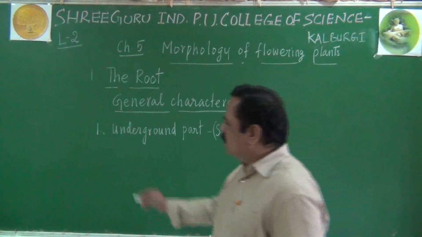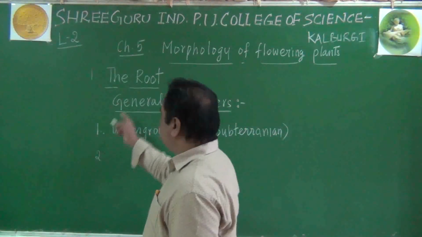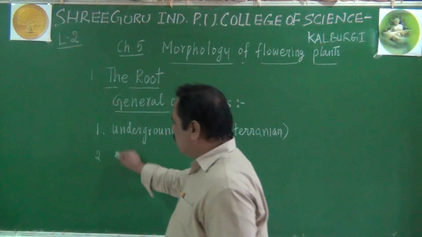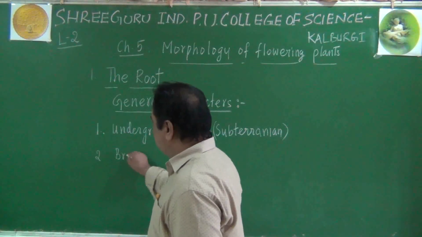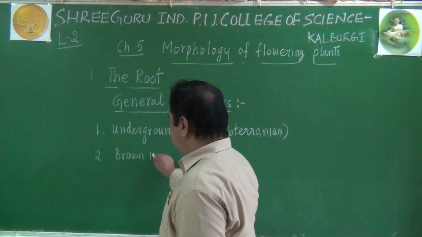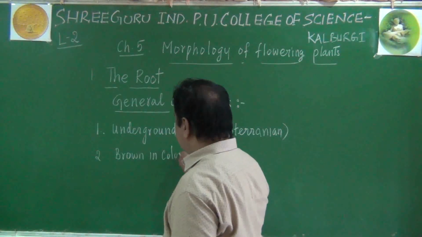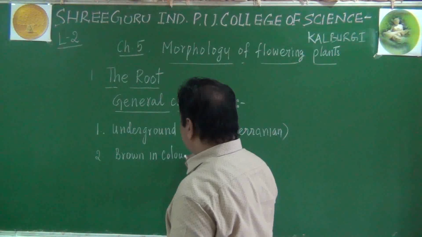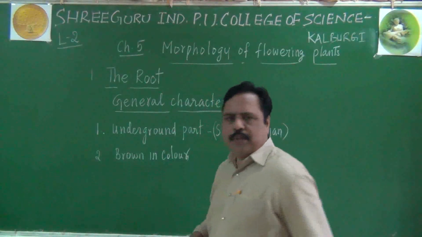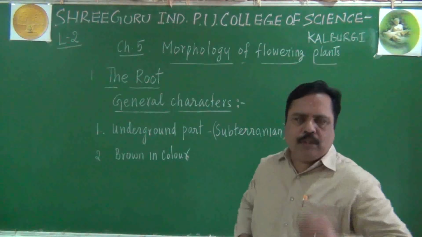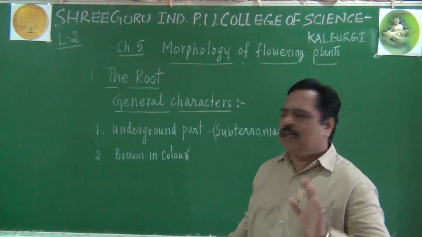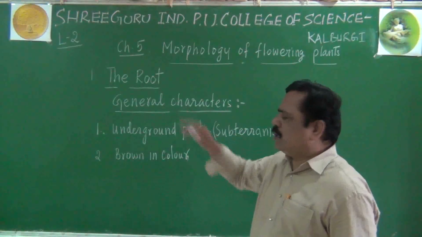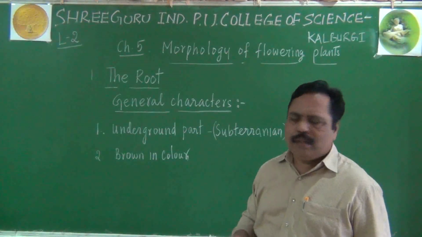Remember. The second general character you can remember is that roots are generally brown in color. The stem will usually be green in color, but a root which is present below the soil will generally be brown in color. There may be some exceptions. I am talking about general characters only.